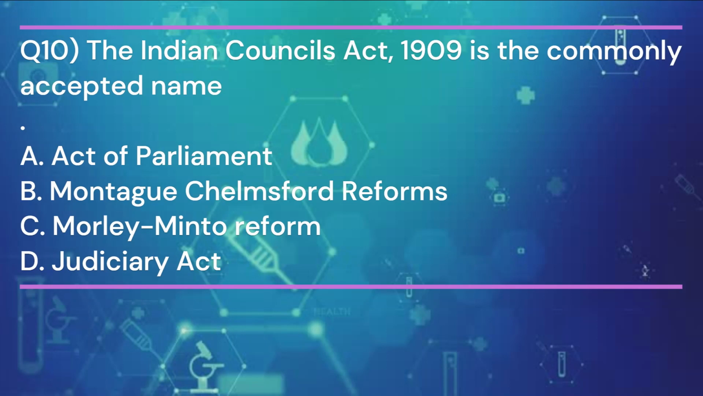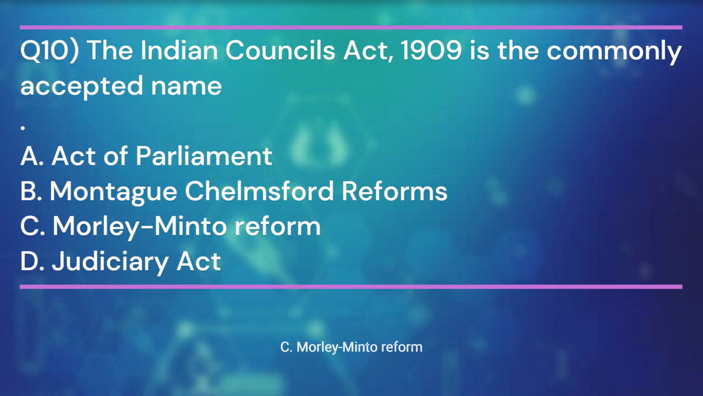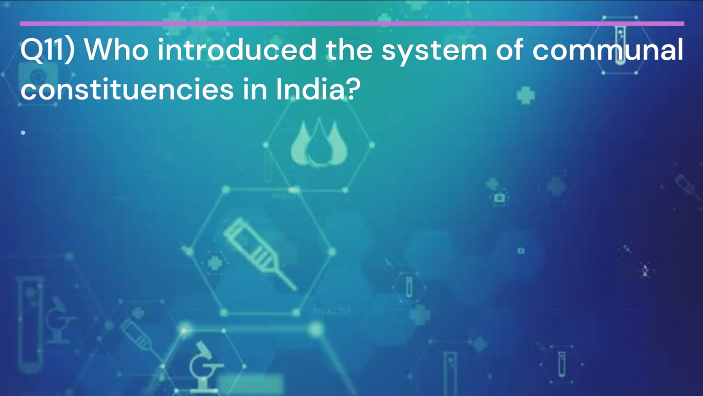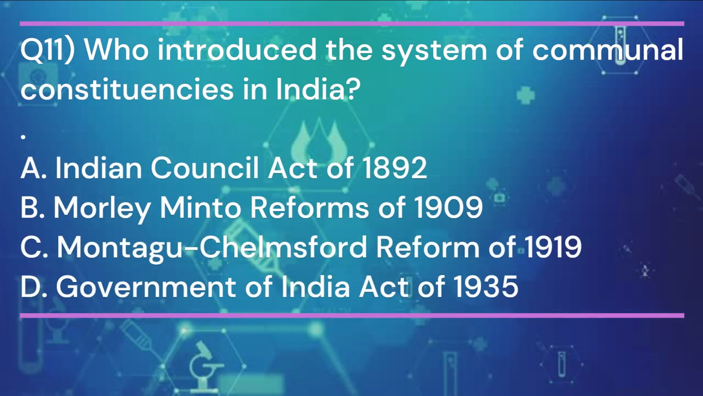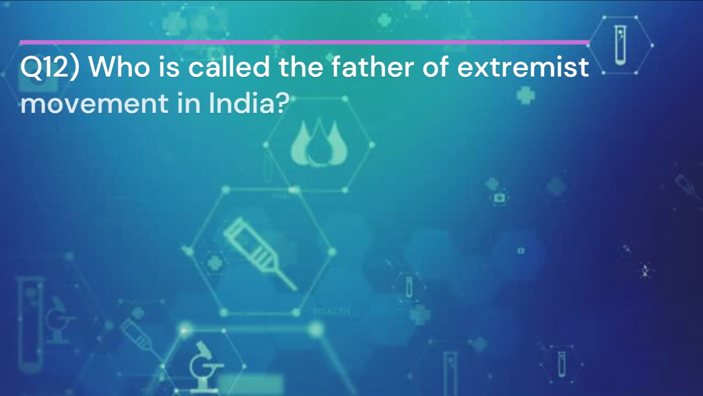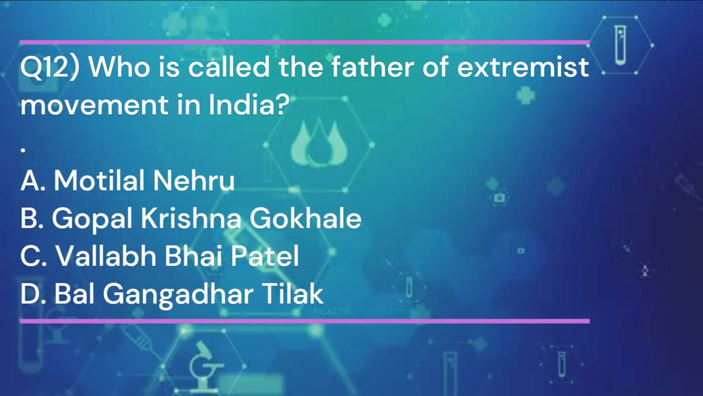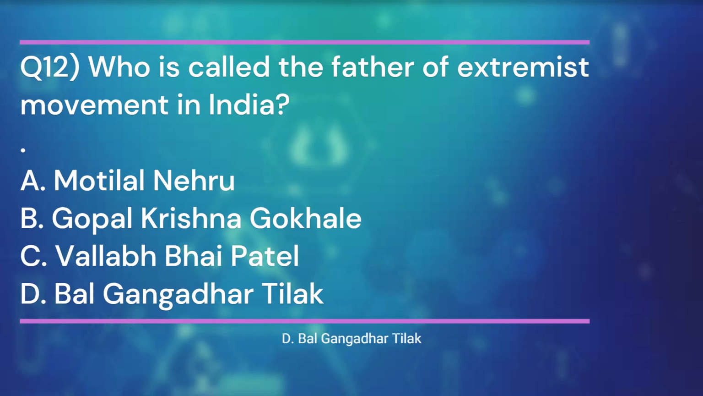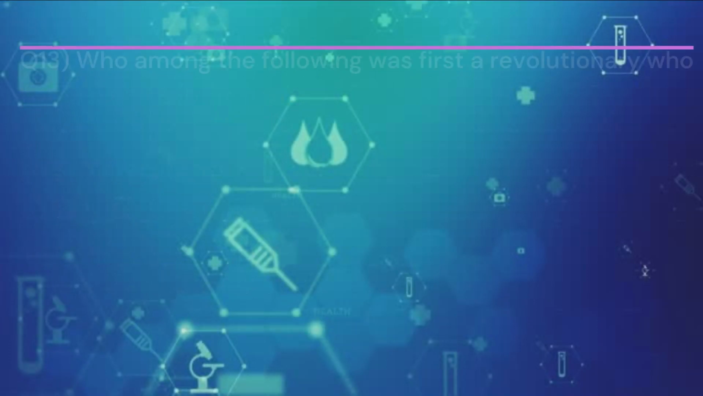And the answer is C. Morley-Minto Reform. Question 11. Who introduced the system of communal constituencies in India? And the answer is B. Morley-Minto Reforms of 1909. Question 12. Who is called the father of extremist movement in India? And the answer is D. Bal Gangadhar Tilak. Question 13.